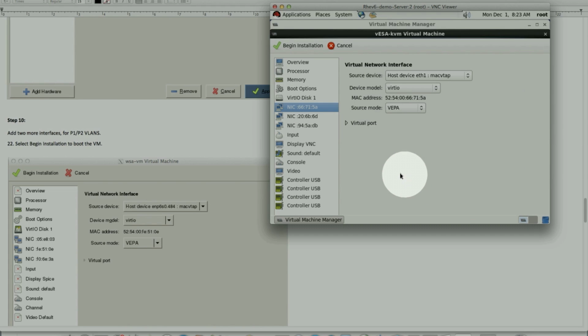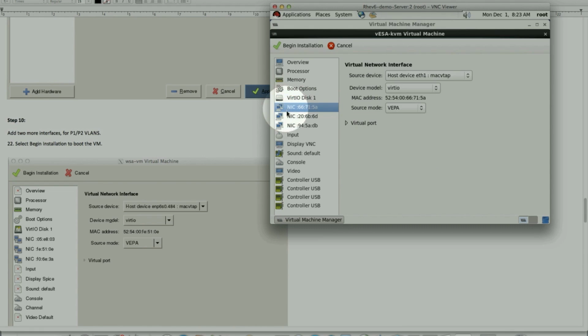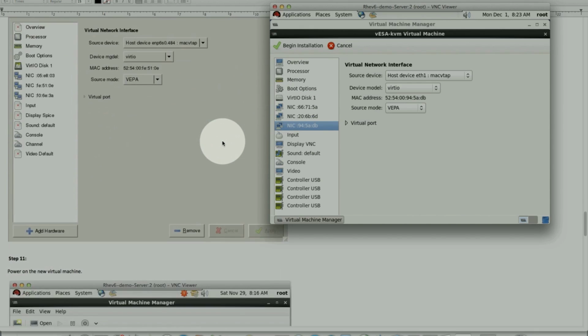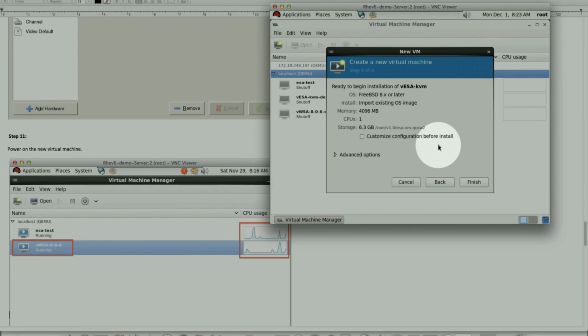If we look at it, now we have 1, 2, and 3 NICs. And the disk is VirtIO. Right? So that's VirtIO, format, first NIC, second NIC, third NIC. Everything else is optional: processor, memory, and the disk and NIC cards. So up until this point, we're ready to go, and now we are finished.